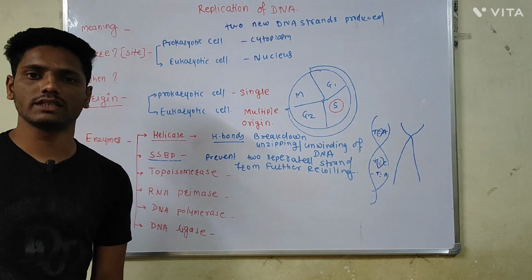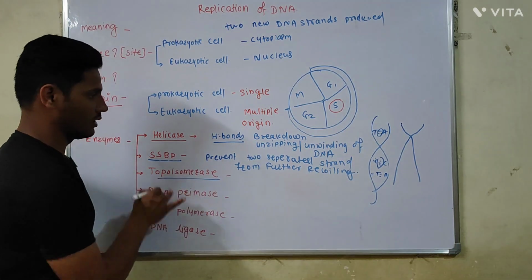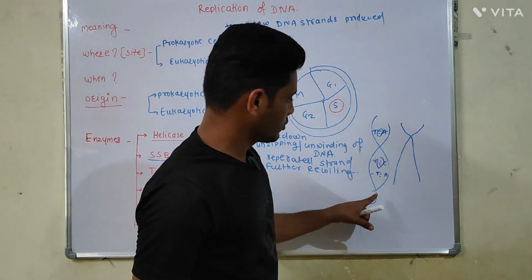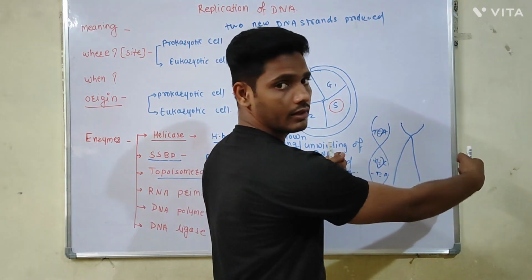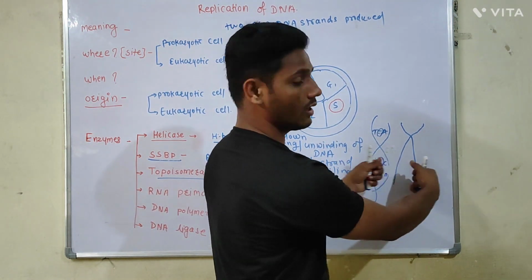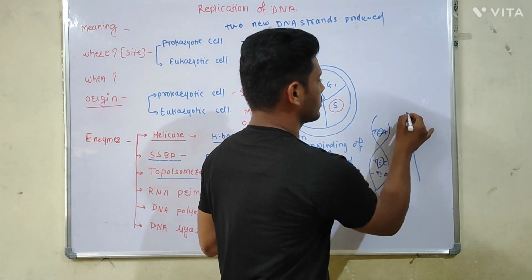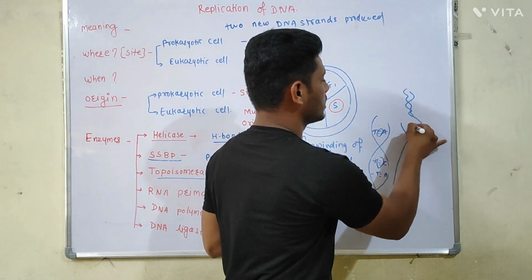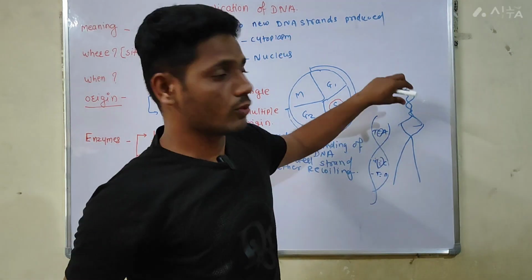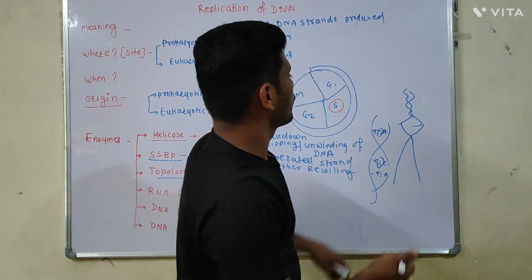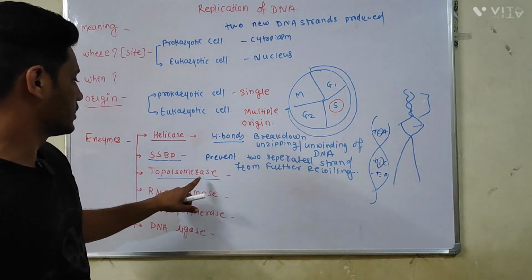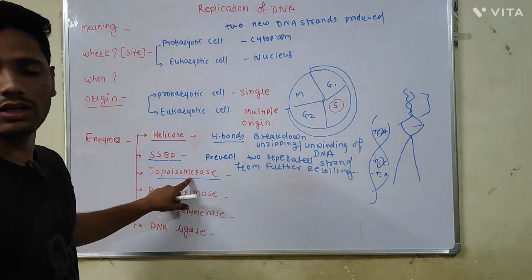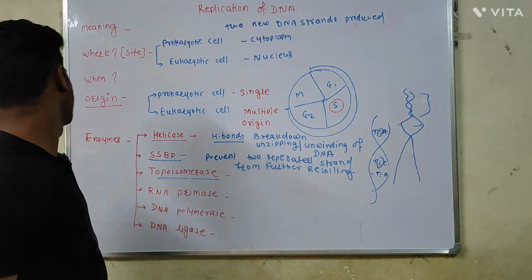Then the topoisomerase enzyme. What is the function of the topoisomerase? What happens here, students? When the two strands of the DNA get separated, unzipped or unwound, supercoiling will be produced in this region. To release the tension that is produced in the supercoils is the function of the topoisomerase.